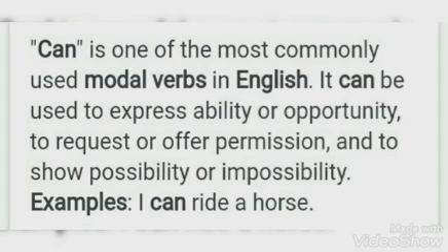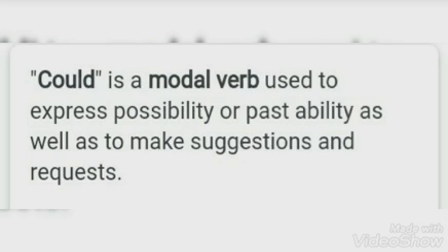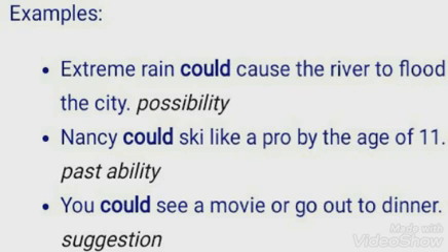Can is one of the most commonly used modal verbs in English. It can be used to express ability or opportunity, to request or offer permission, and to show possibility or impossibility, okay. I can ride a bicycle or horse, okay. And could is a modal verb used to express possibility or past ability as well. See, for example, you could see a movie or go out to dinner, okay.